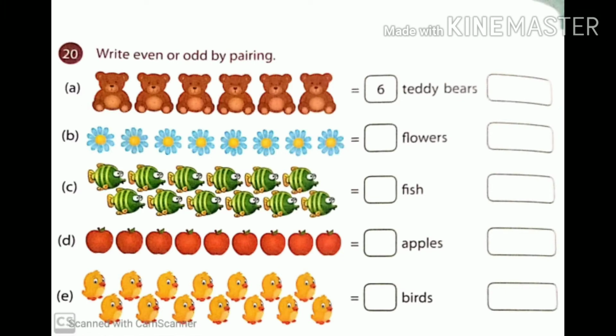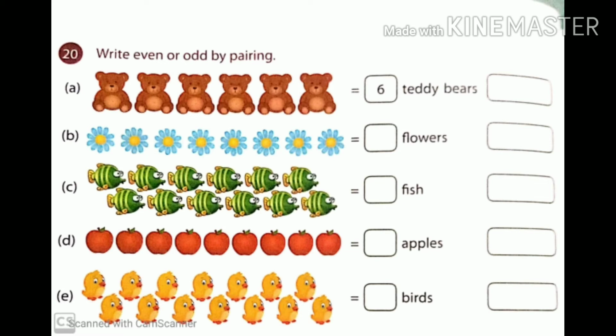Exercise 2. Write even or odd by pairing. One is done for you. Let's see number A. Let me explain number A, then the rest you will do on your own. First count how many teddies there are. So there are 6 teddies: 1, 2, 3, 4, 5, 6. So after the equal to sign, write 6 teddy bears.